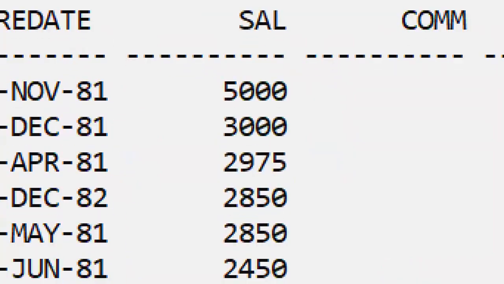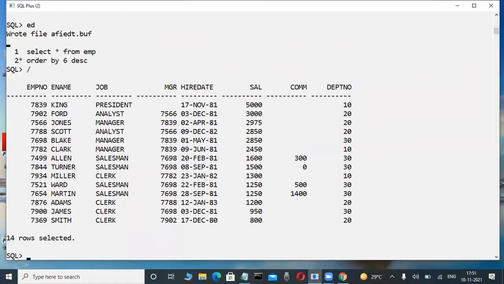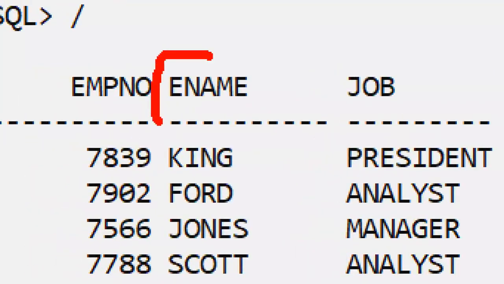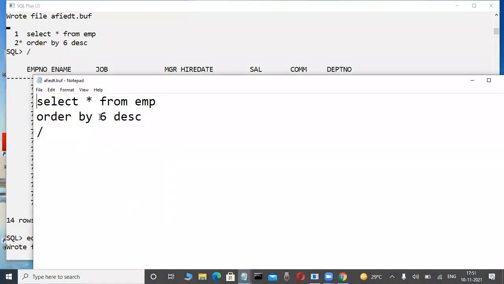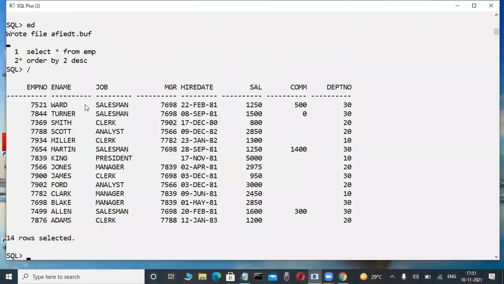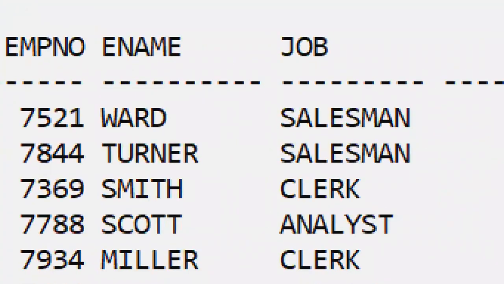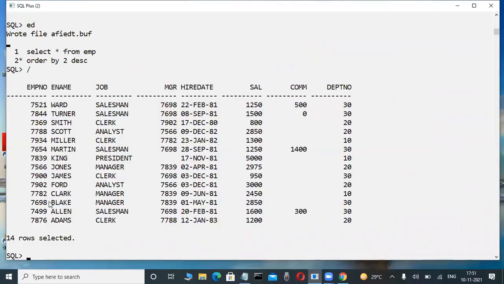Same output. Suppose I write the second column. Which column is there? ENAME. Here 2 means which column? Yes, ENAME. Observe here: ENAME in descending order means what comes first? W is first, and at last only A is there. That's why we can also use column alias name in the order by clause.